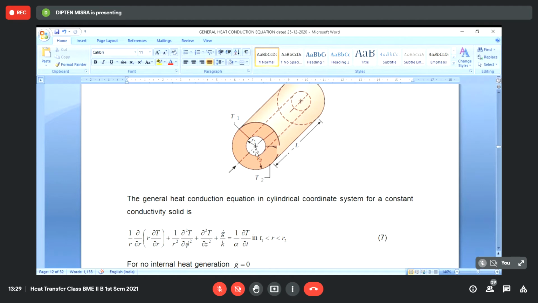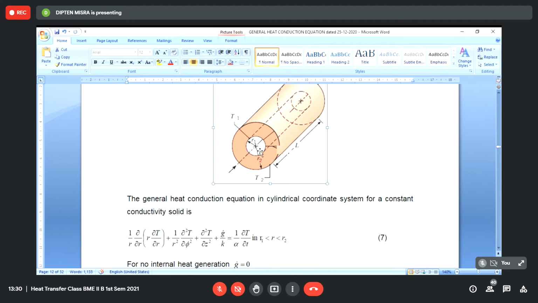Otherwise, what will happen? If you are supplying more heat at the inner surface and extracting less heat from the outer surface, then the body will store heat. The balance amount of heat will be stored as energy, and as it goes on storing energy, the temperature will rise. Now, since we are studying a steady state problem, the energy content of the body is not changing with time. So the rate of heat that it is receiving from the inner surface, the same rate of heat has to come out from the outer surface.